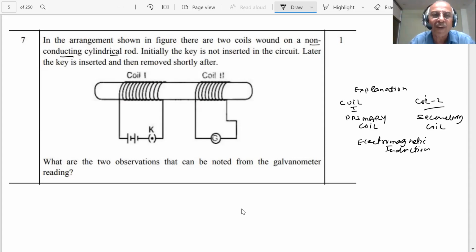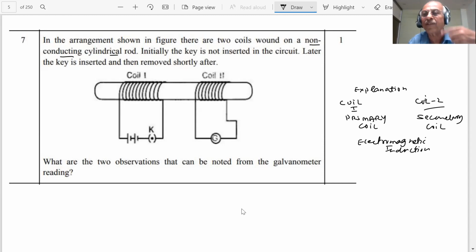As the current in the first coil changes, the magnetic field associated with it also changes. When the current in coil 1 changes, the magnetic field also changes, and this will induce a changing magnetic field in coil 2, student.